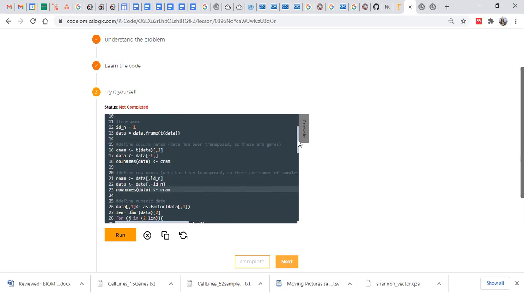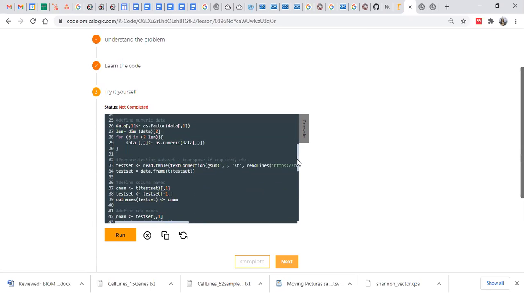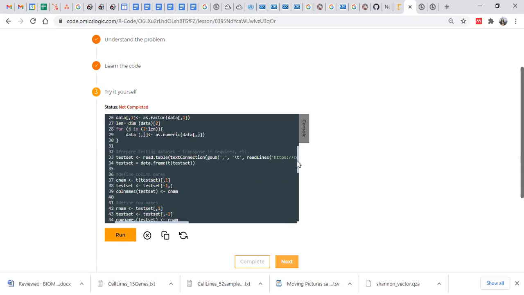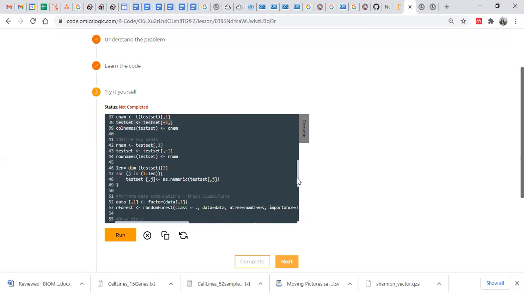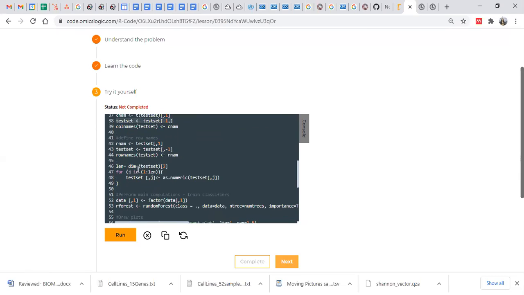Once we have these names, we are preparing our test data as well. From the test data, we are going to remove this column, because we are considering the same data as training in the test data. So we need to remove this column which contains labels, right? So here we are removing that sample. We are preparing training and test data. Next, we are defining again row names and column names.